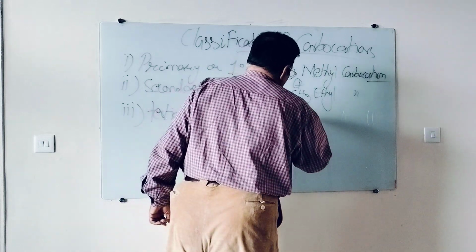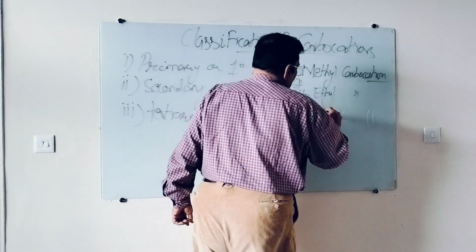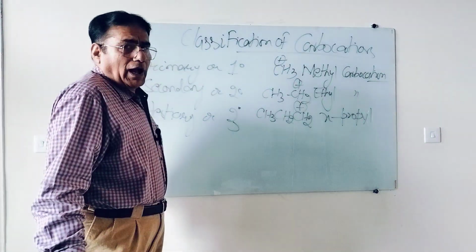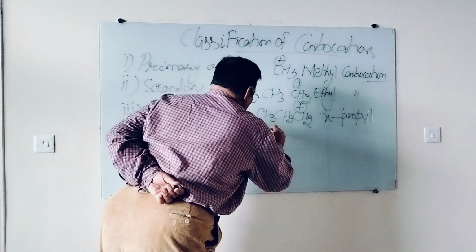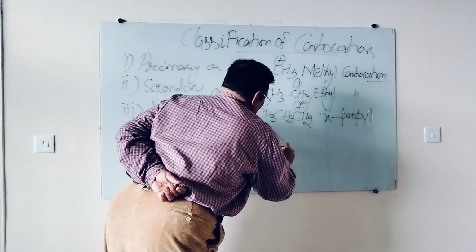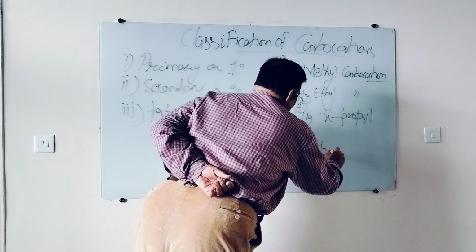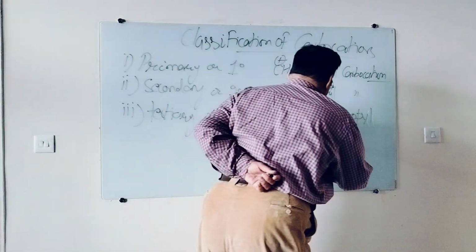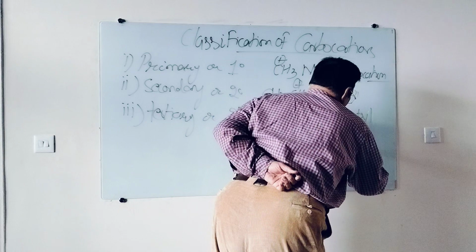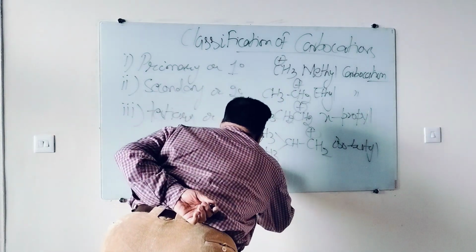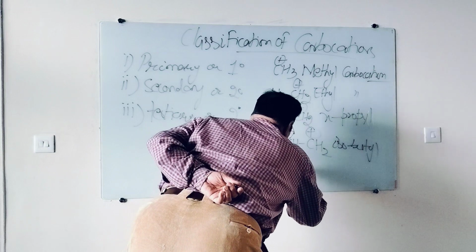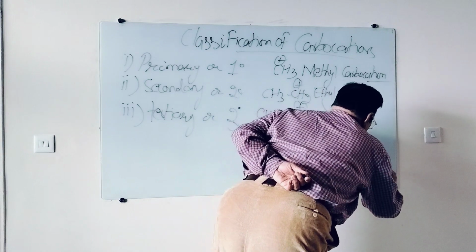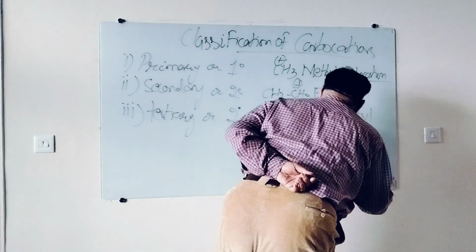CH3, CH2, CH2. That is n-propyl carbocation. I take this example, isobutyl. The positive charge is present on 1 degree. That is isobutyl. I take example CH2 double bond CH, CH2 plus. That is allyl carbocation.